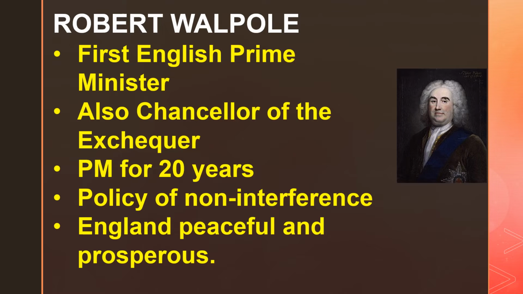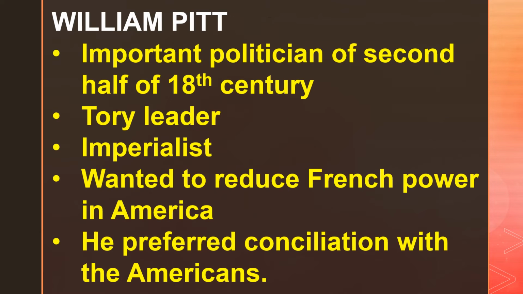He was also the Chancellor of the Exchequer and he was the Prime Minister for 20 years. What was his policy? His policy was non-interference. And because of his policy, England was very peaceful and very prosperous. There was great economic growth during the period of Robert Walpole. Plus, he was the person who introduced bribery in politics in England because he did not have any moral ethics in giving money and buying votes during elections.